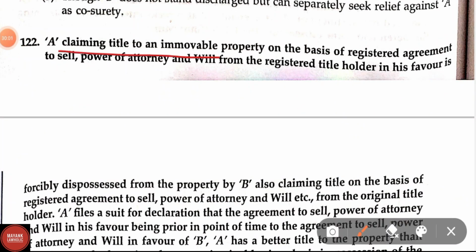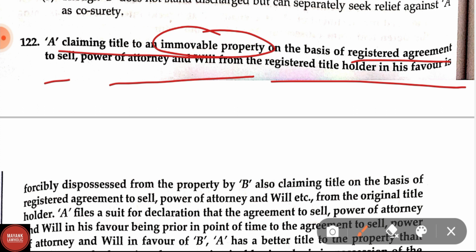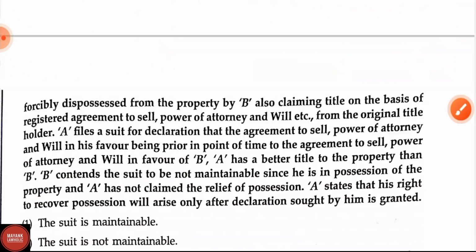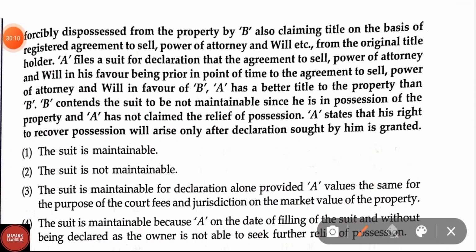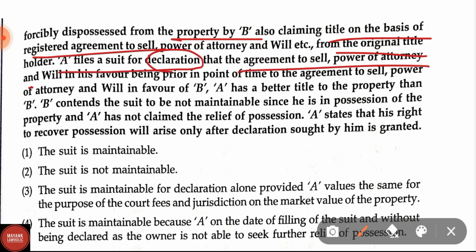Question number 122. A, claiming title to an immovable property on the basis of a registered agreement to sell, power of attorney and will from the registered title holder in his favor, is forcibly dispossessed from the property by B, also claiming title on the basis of a registered agreement to sell, power of attorney and will, etc. from the original title holder. A files a suit for declaration that the agreement to sell, power of attorney and will in his favor, being prior in point of time to those in favor of B, give A a better title to the property than B.